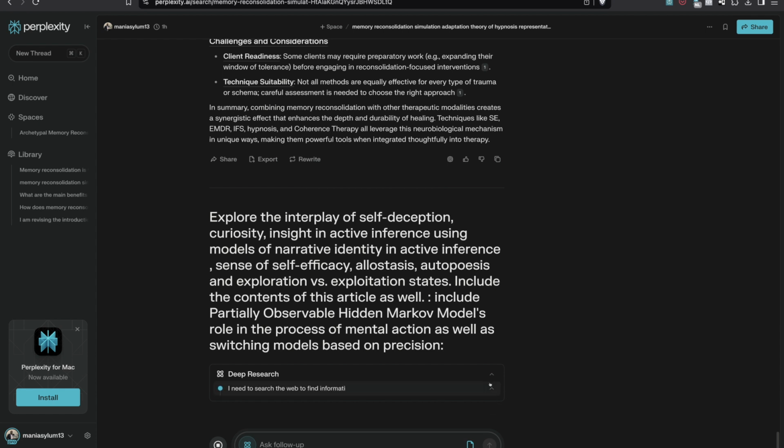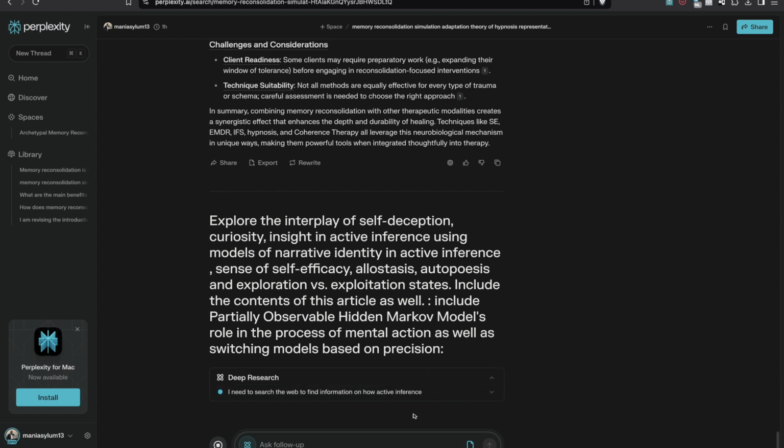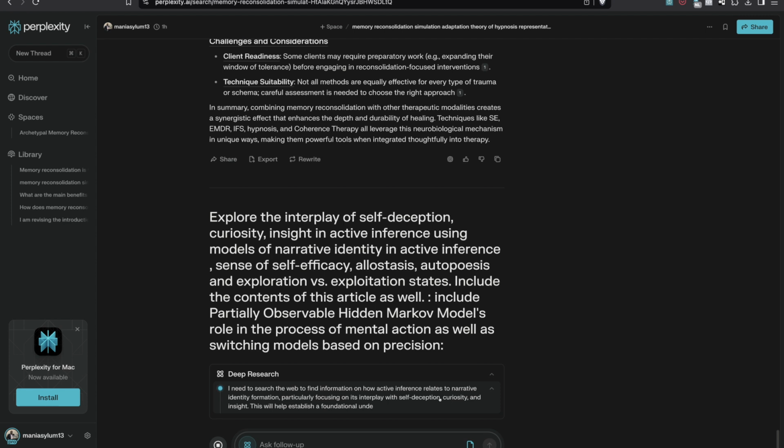Self-deception, when your brain plays tricks on you. Self-deception isn't just denial, it's your brain tweaking precision to protect your narrative. Here's how it works. Rejecting evidence. Ignoring data that doesn't fit your story. For example, dismissing a critique as irrelevant.